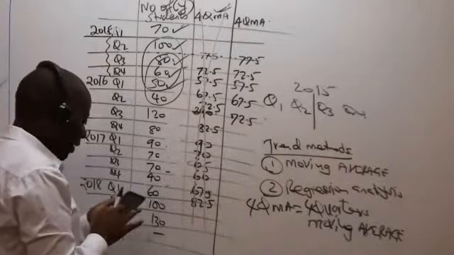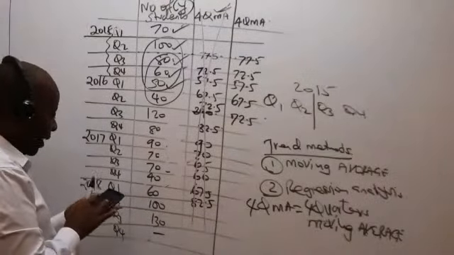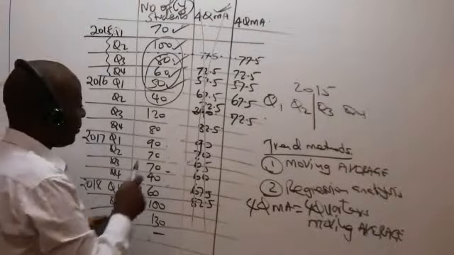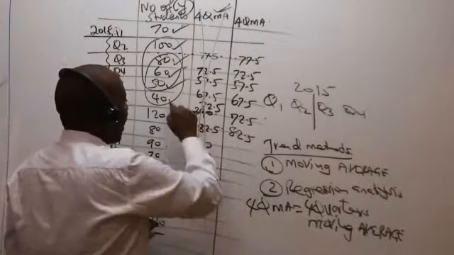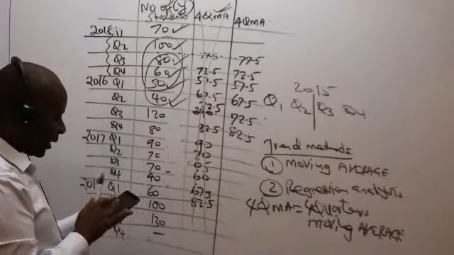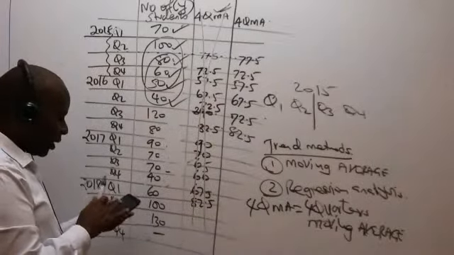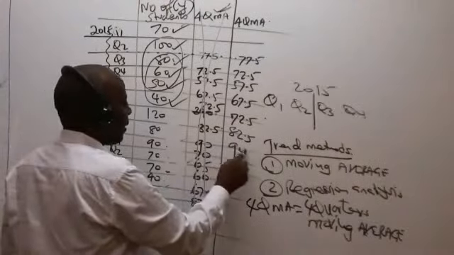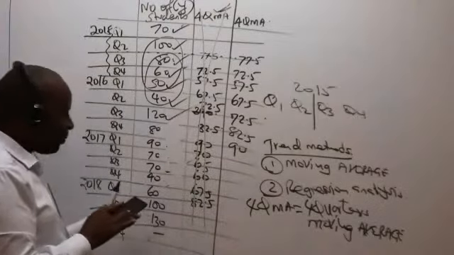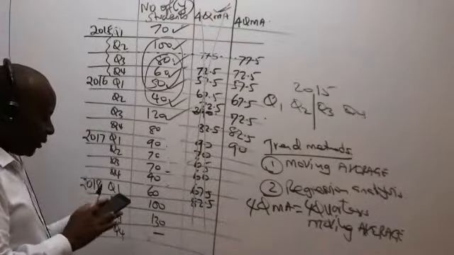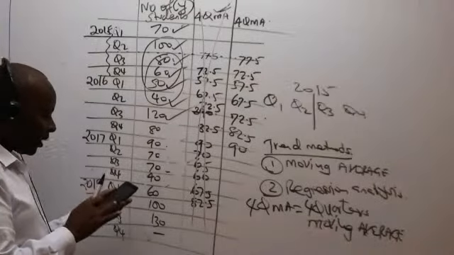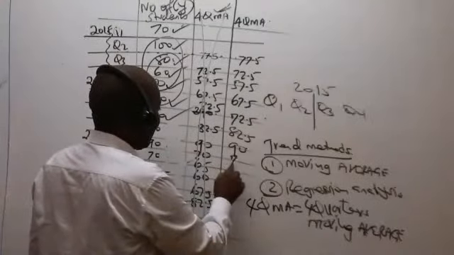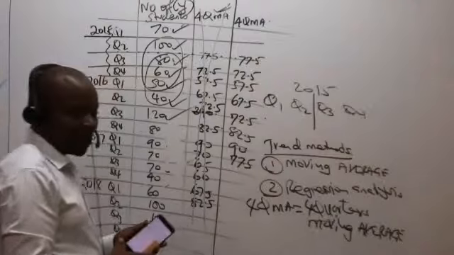Then we have 40 plus 120 plus 80 plus 90 equals divided by 4, which gives me 82.5. I tick that. Then we have 120 plus 80 plus 90 plus 70 equals divided by 4, which gives me 90. I tick that. Then we have 80 plus 90 plus 70 plus 70. I say equals divided by 4. I'm getting 77.5.